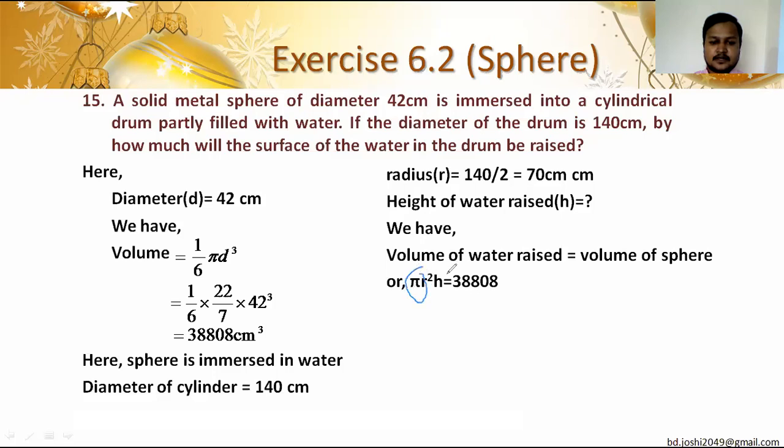Put the value of pi, and then put value of r also, and you will get the value of h easily. 22/7 into 70 square into h is equal to 38,808. Let me write, h is equal to how much you will get. This will be our final answer.